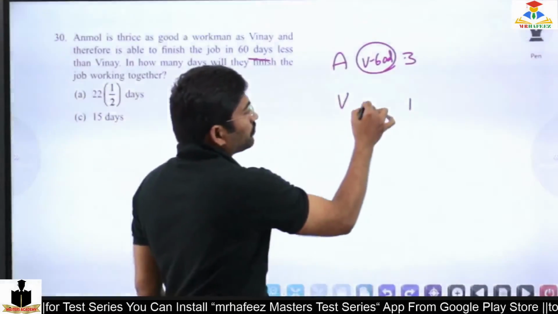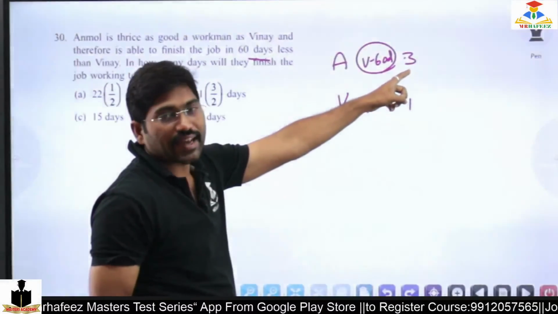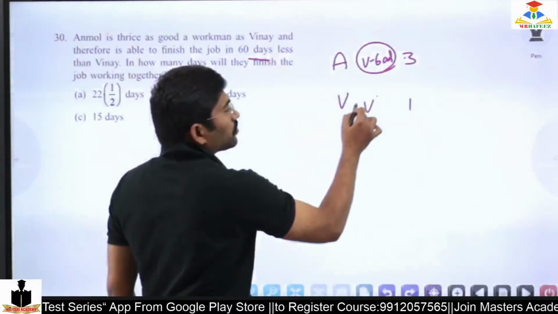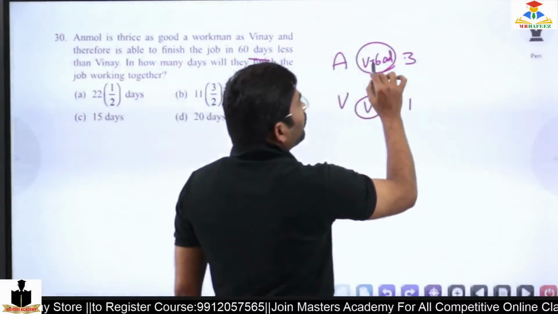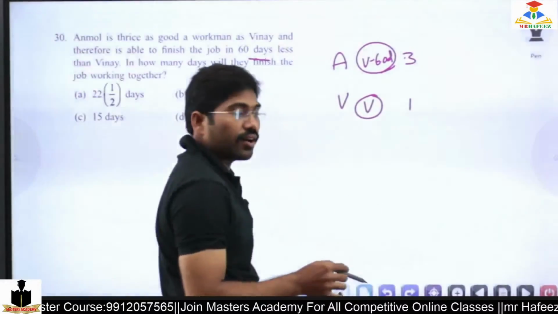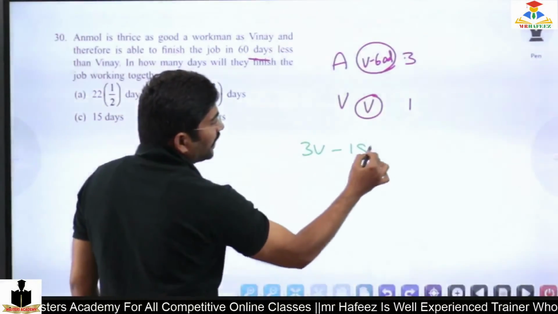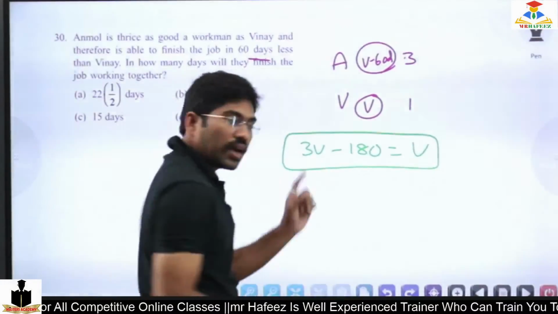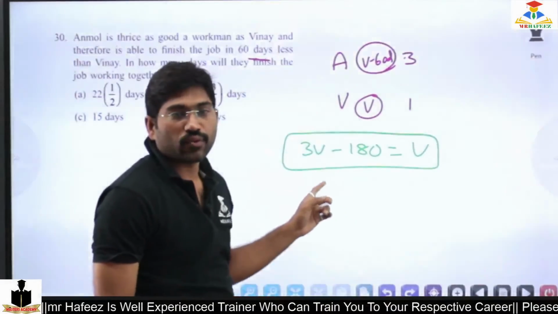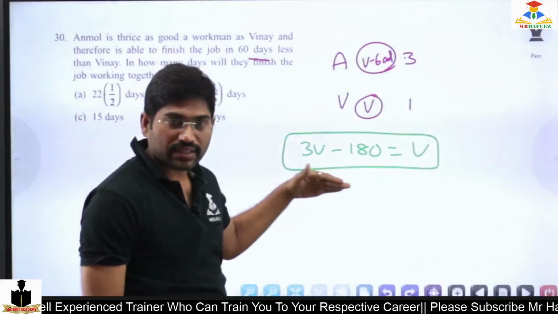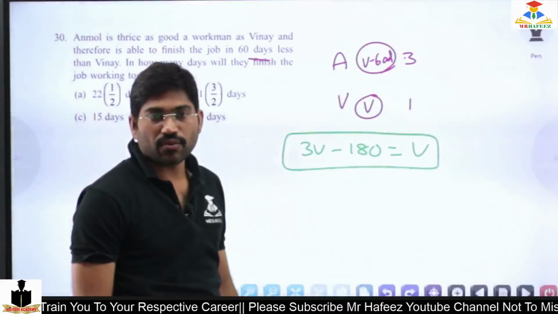So if it is V, there will be V minus 60. He is 3 times as efficient as Vinay. So this has to be calculated now. If I multiply, these two should be equal. So 3 times V minus 180 equals V. If you agree, type U in the comment box or respond. 3 times V minus 180 equals V. Have you understood this? If you understood, type U or respond with a voice.